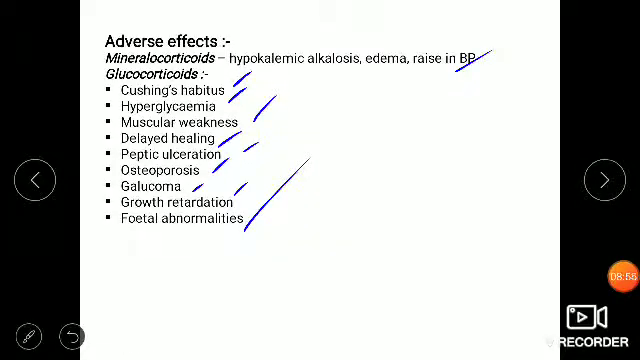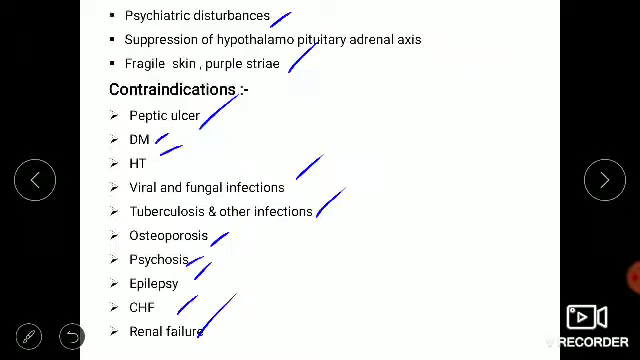Adverse effects are also much more. Mineralocorticosteroids have only one adverse effect, while glucocorticosteroids have more and more adverse effects. The main thing is Cushing's habitus. In Cushing's disease, we can see all the adverse effects: muscle weakness, peptic ulcer, osteoporosis, glaucoma. So if you see the diagram of Cushing's habitus or Cushing's disease, you can understand much more.